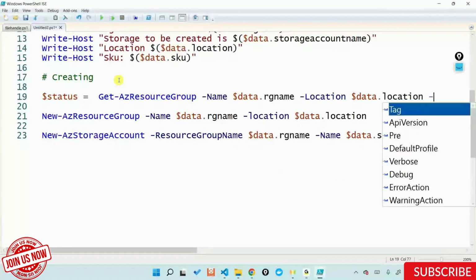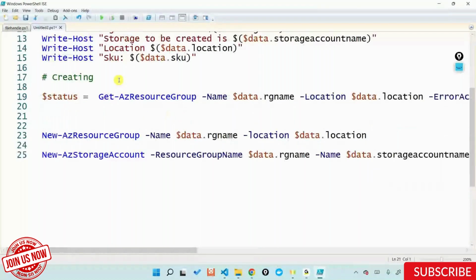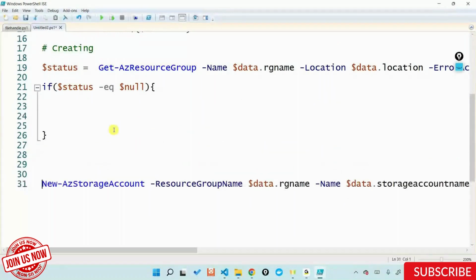Error action can be, let's say, silently continue. And now I can say if this particular status is equal to null, only then go ahead and create this particular resource group. I can put everything inside this particular loop, telling please go ahead and create this.